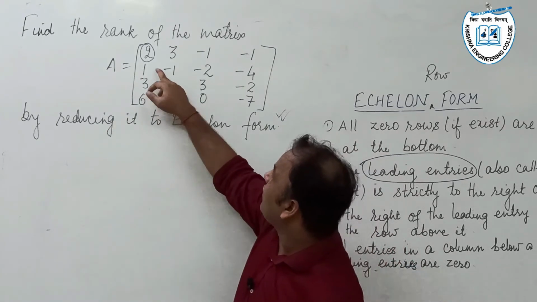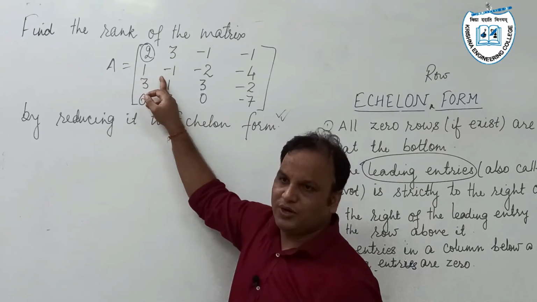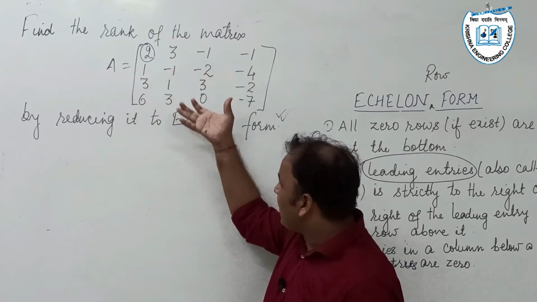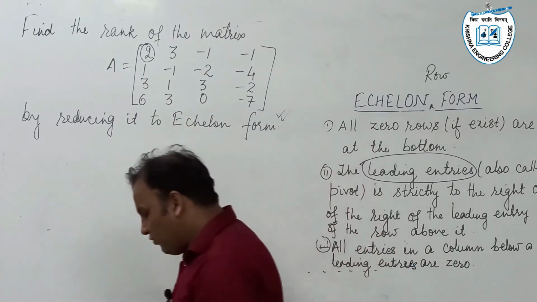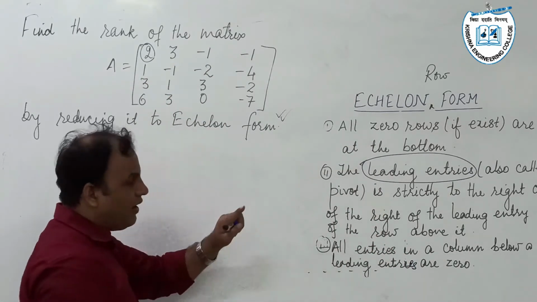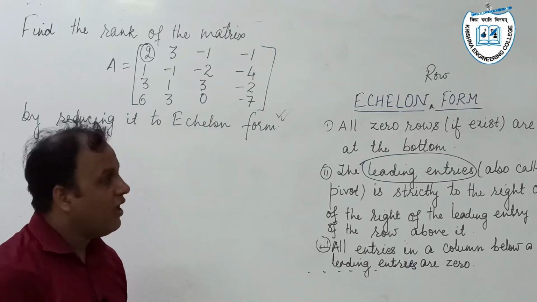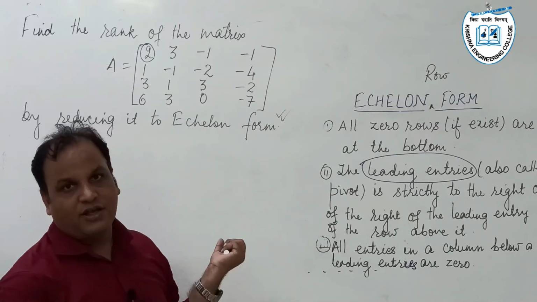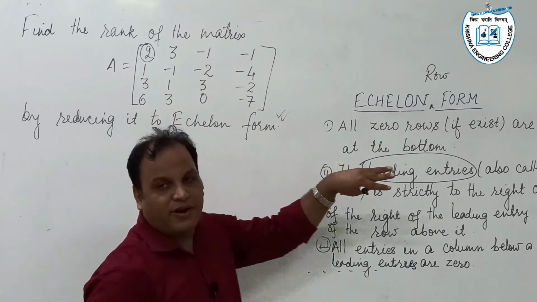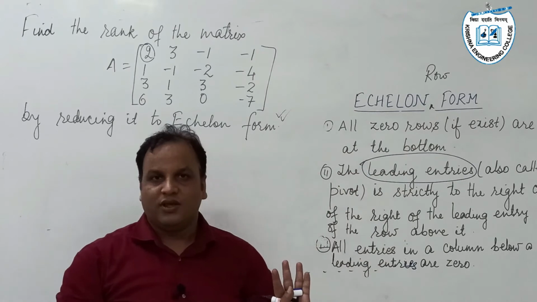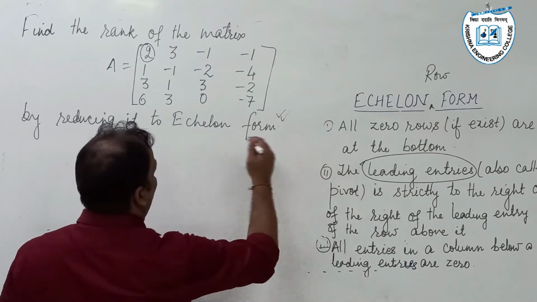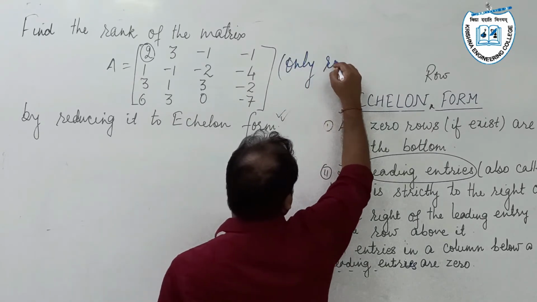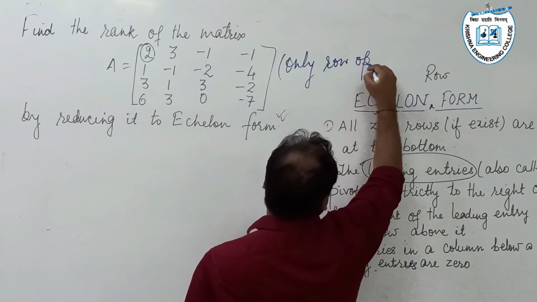By using elementary row operations, another thing to consider here is that we will apply only elementary row operations, because we are going to convert the matrix into echelon row form. Only row operations, no column operations.